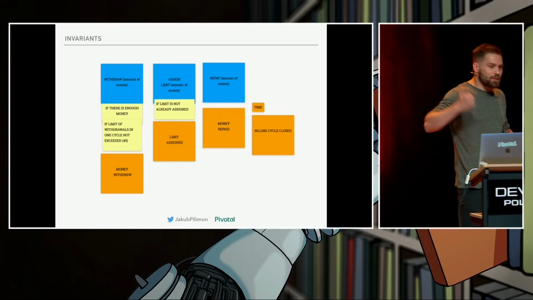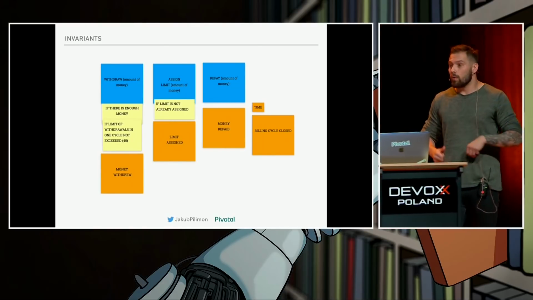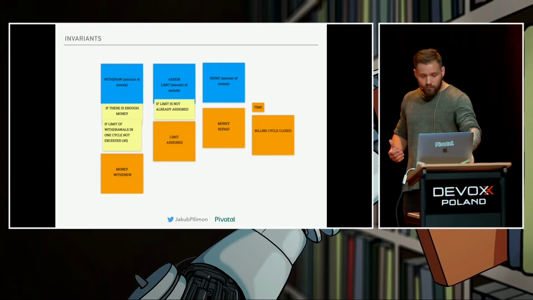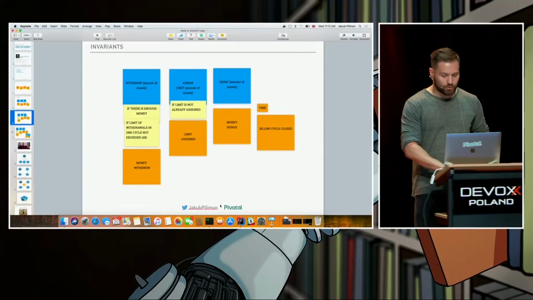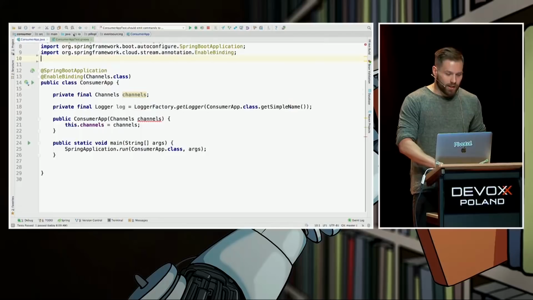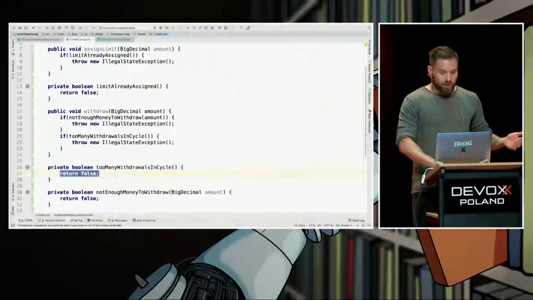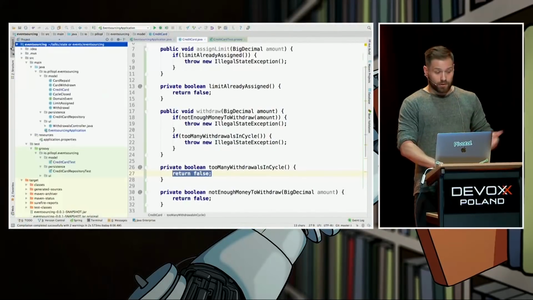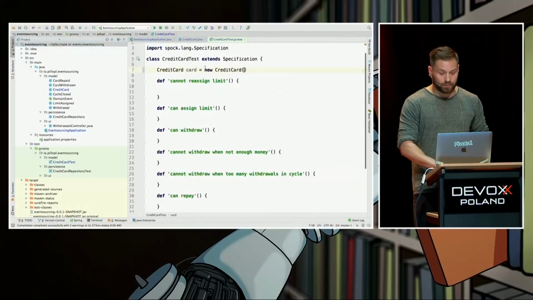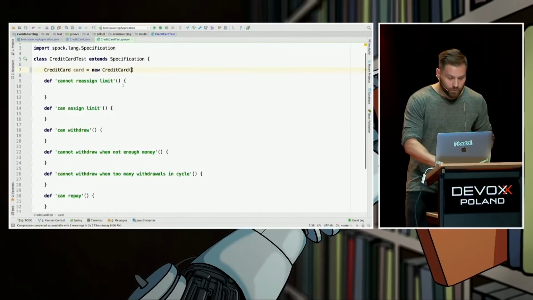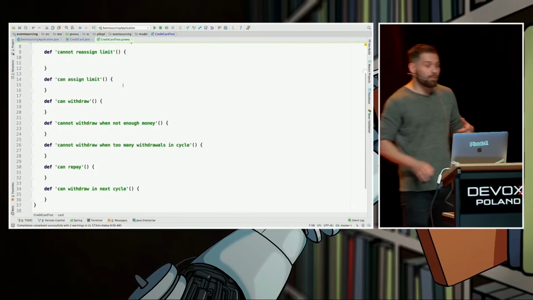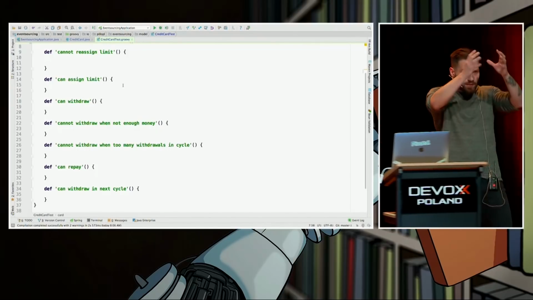From the event storming session, vertically read, we can copy-paste them to our code, to any of our testing frameworks that we like. I personally like the Spock framework, so I'm going to copy-paste the test scenarios to our code, like this. We don't know how to implement them yet, but these are the test scenarios from the event storming session.